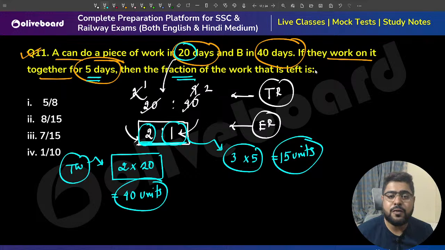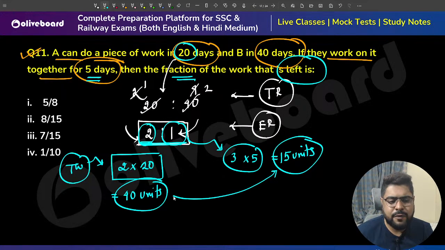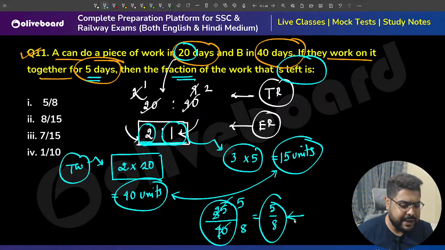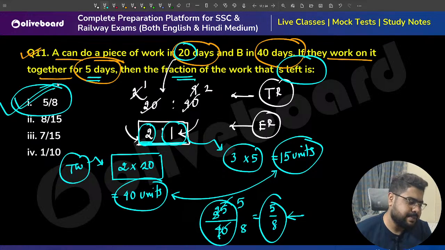So, what fraction of work is left? How much is left, sir? Out of 40, 15 units have been done. That means 25 is left out of the total. Let's calculate, sir. 5 5s are this, 5 8s are this. So 5 by 8 is most definitely your correct answer, option number 1.